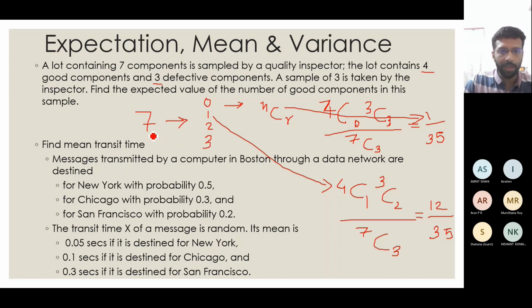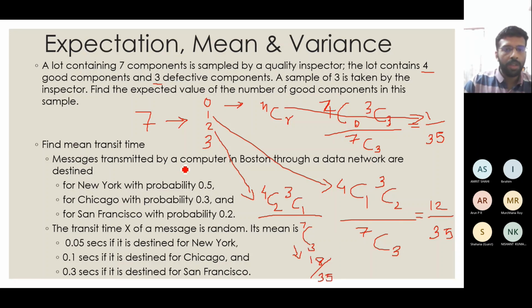Now again, coming to a third case, I have 2 good samples. In that case, out of the 4 good samples, I am taking 2, and then my third sample is 1 from a bad one. So 4C2 into 3C1 by, again, the denominator is the same, 7C3. So I will get this as 18 by 35. That is basically 4 into 3 into 3 divided by 2, so 3 into 3 into 2. That way it will come as 18.